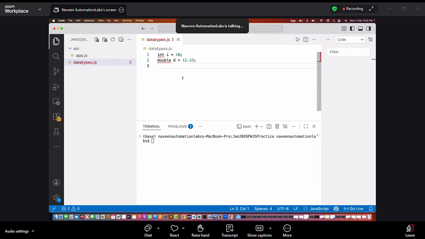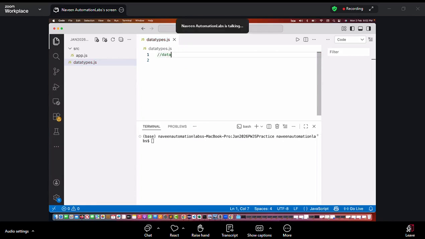Because as I told you earlier also, is JavaScript a runtime language or a compile time language? JavaScript is a runtime language. Everything will be decided at runtime, right? JavaScript has no idea what you are writing here. JavaScript says we don't have any keywords like integer, double, string, and all those things. We don't understand what you mean by types when you write the code. Type means the type of that particular data.